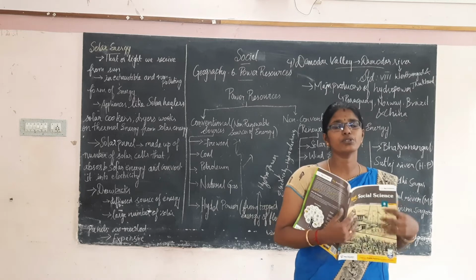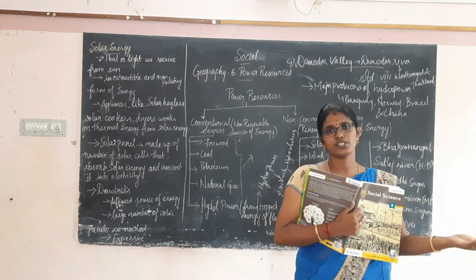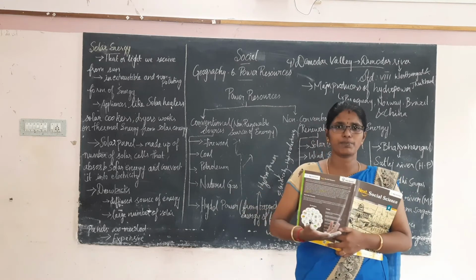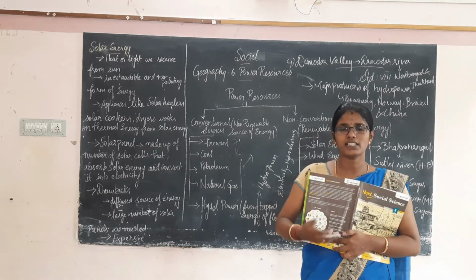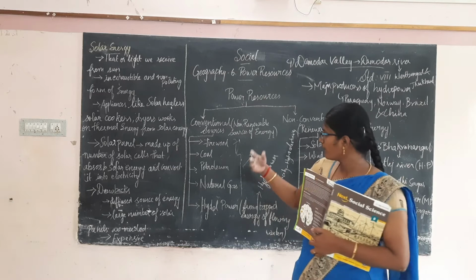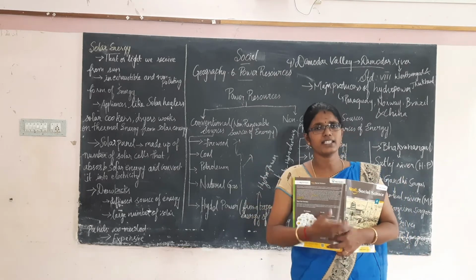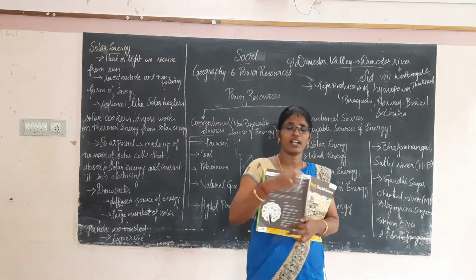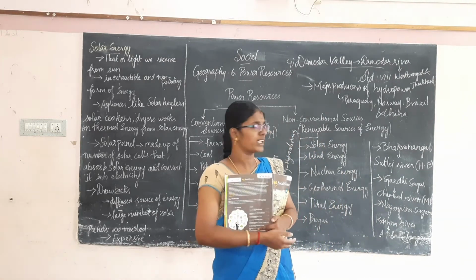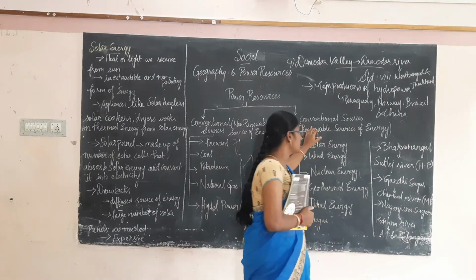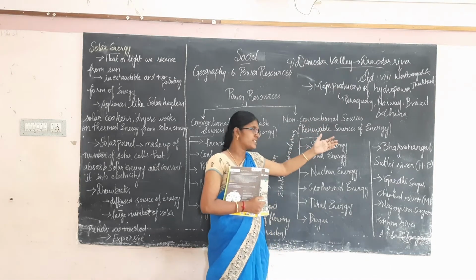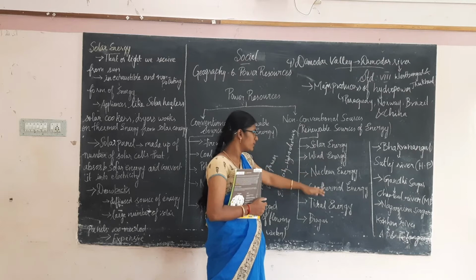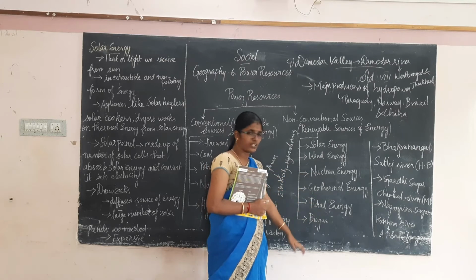So we have to go for another source of energy. If all these are depleted, then what happens? We won't get electricity. So whatever it may be, we won't get power, heat, light. So we have to shift to another source of energy. We have to search for another source of energy. What are the other forms of energy? Non-conventional sources of energy: solar, wind, nuclear, geothermal, tidal, biogas.